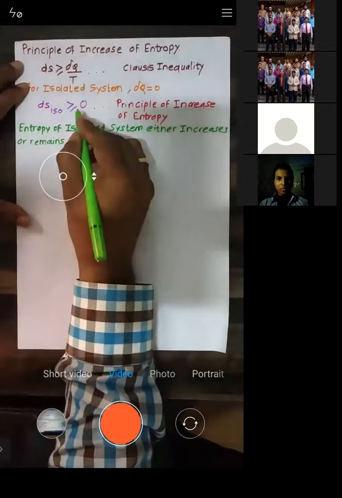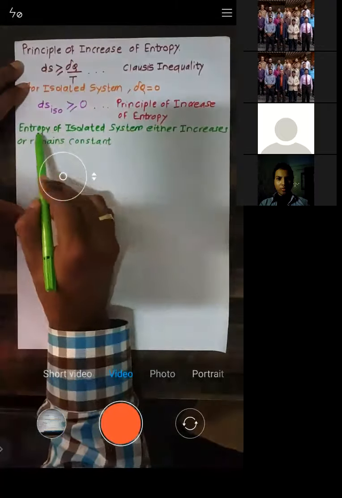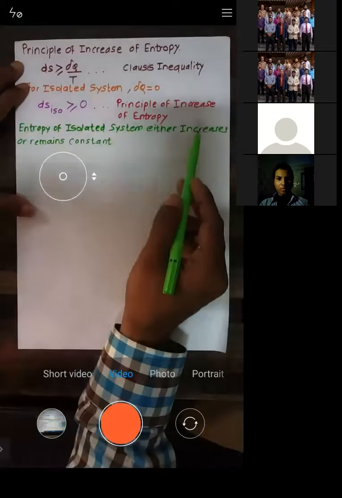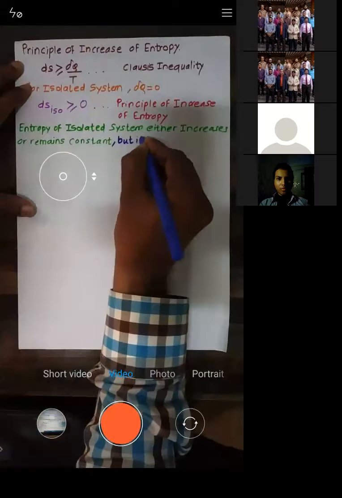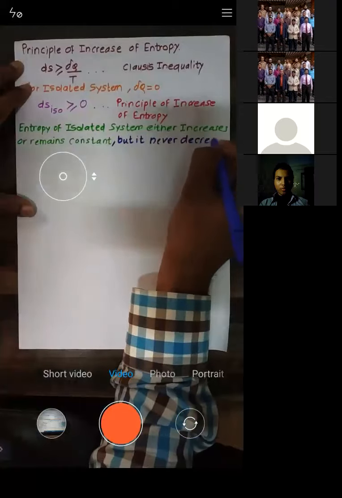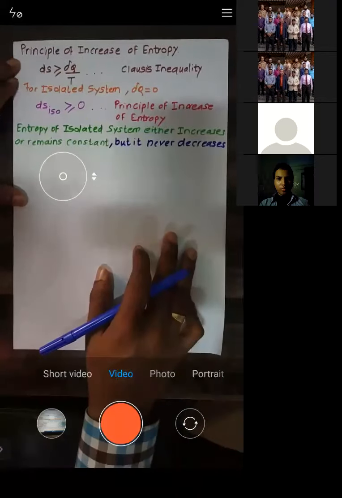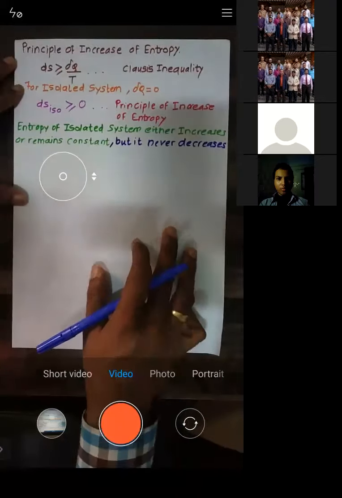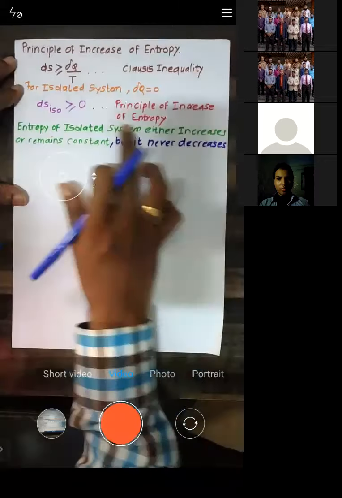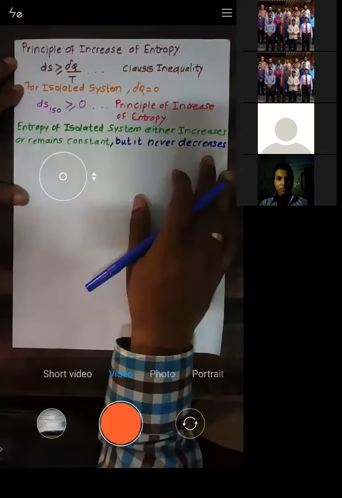The equal to sign indicates it remains constant. That means the entropy of an isolated system either increases or remains constant, but it never decreases, because you don't have the less than or equal to sign. So the entropy of an isolated system either increases or remains constant, but it never decreases.